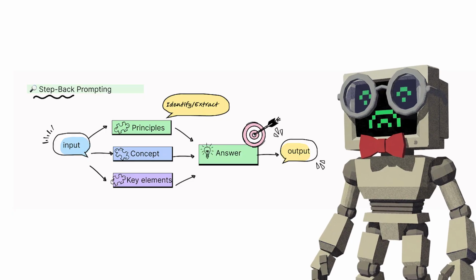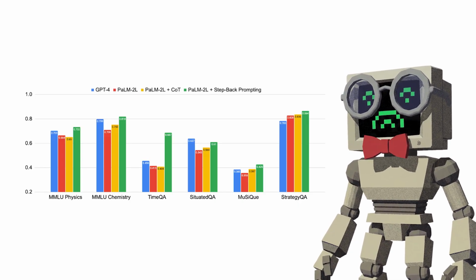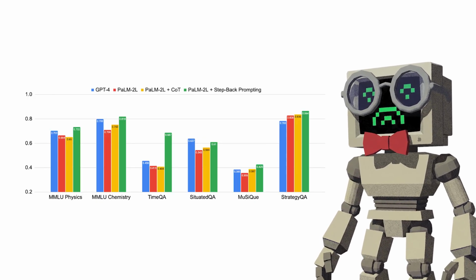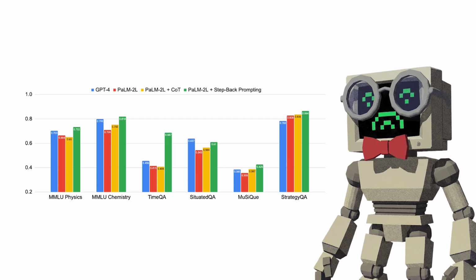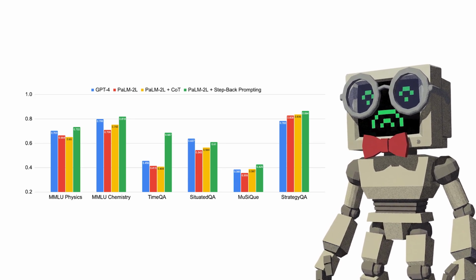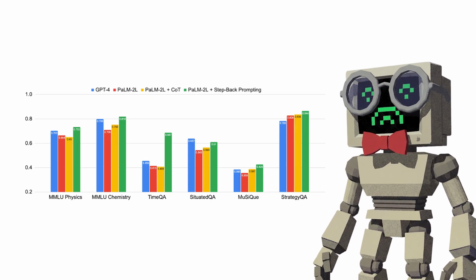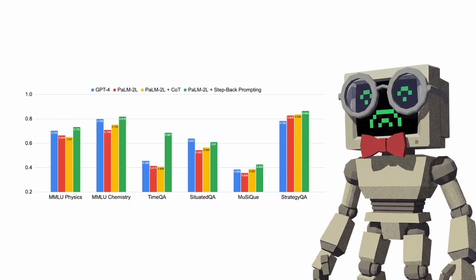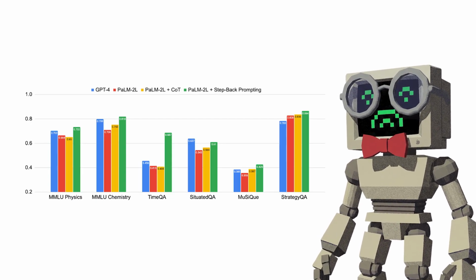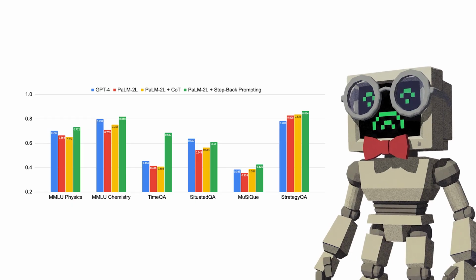And the benchmarks back this up in a big way. MMLU physics scores improved by 7%, chemistry improved by 11%. But here's the standout number: TimeQA, a temporal reasoning benchmark, improved by 27%. That's not a marginal gain. That's a completely different tier of performance from a technique that essentially just says, think about the big picture first. Multi-hop reasoning on MuSiQue also saw a 7% improvement, which matters because multi-hop questions are exactly where models tend to lose the thread.